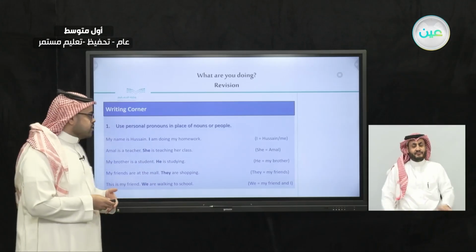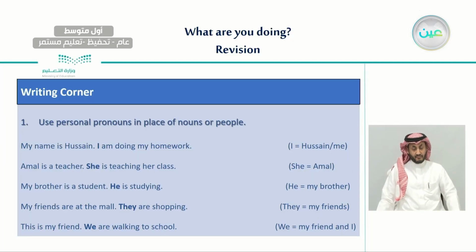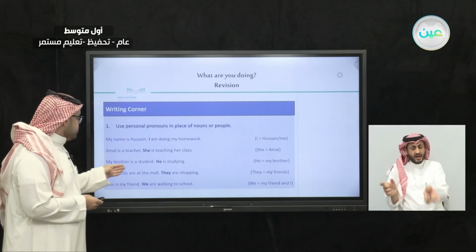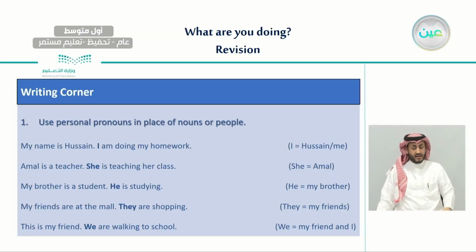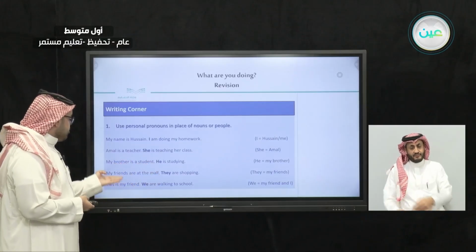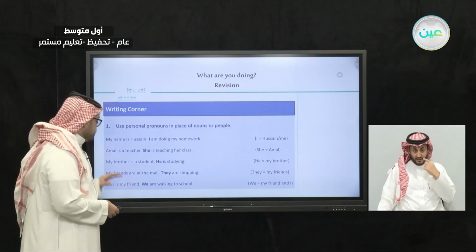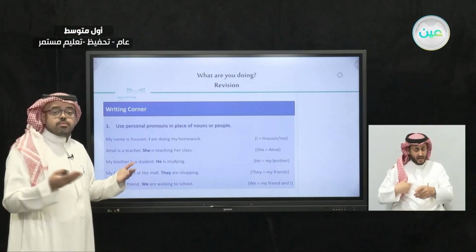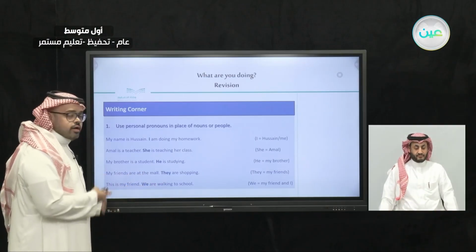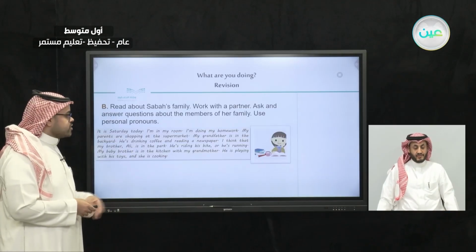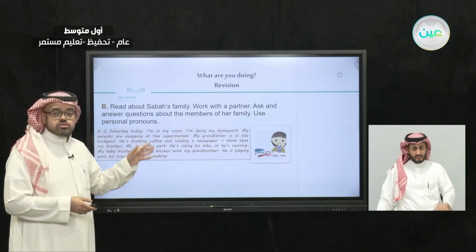And here, for example: my name is Hussein. I am doing my homework. Here "I" refers to the person who is speaking, Hussein. And also: my brother is a student. He is studying. So "he" here is a personal pronoun that refers to my brother. If it's more than one: my friends are at the mall. They are shopping. Here we use "they" as a personal pronoun instead of repeating "my friends". Okay? So we have learned this last time.